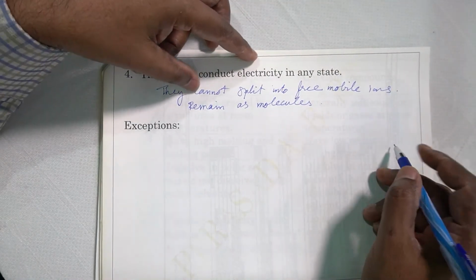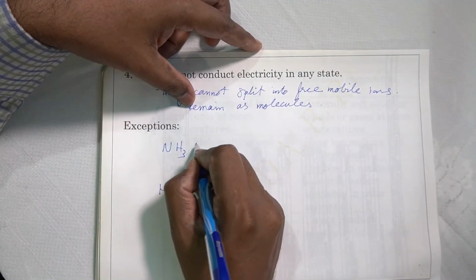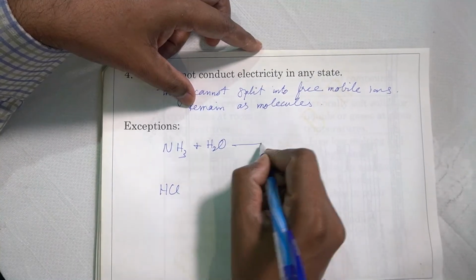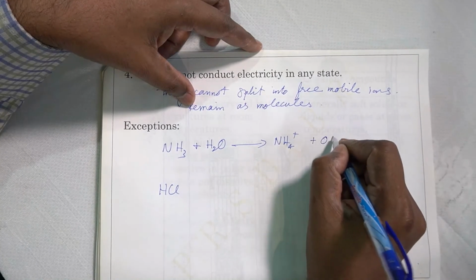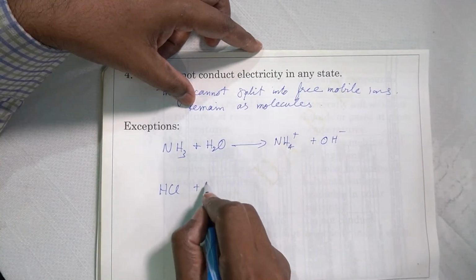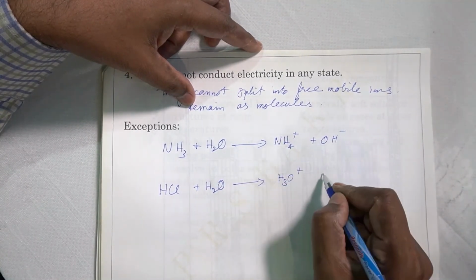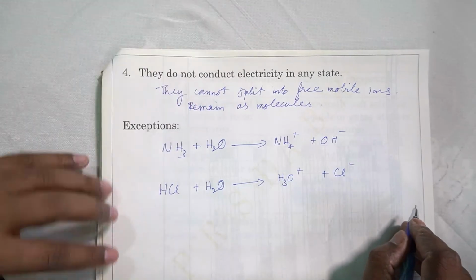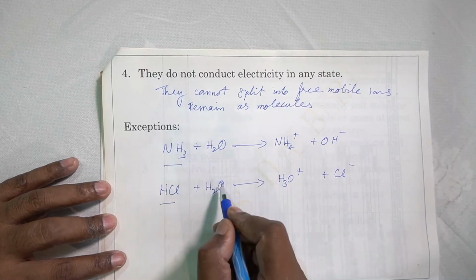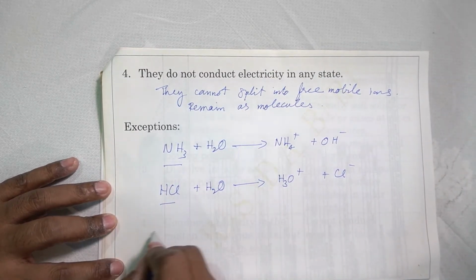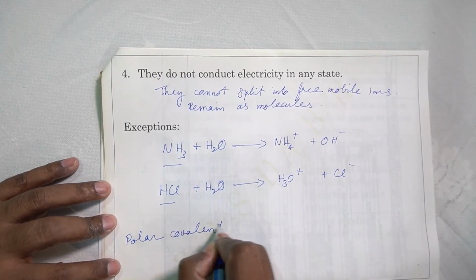Now there is again an exception. Like we have seen ammonia, NH3, and HCl, when they dissolve in water, they also split into ions. NH4 plus and OH minus ions are produced. In the same way, HCl dissolves in water and splits into H3O plus, the hydronium ion, and chloride ion is produced. So free mobile ions are produced in the case of ammonia and HCl because they are polar covalent compounds. So what is the exception? Polar covalent compounds.